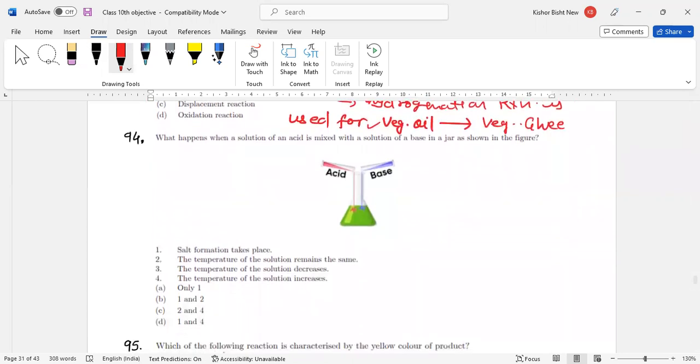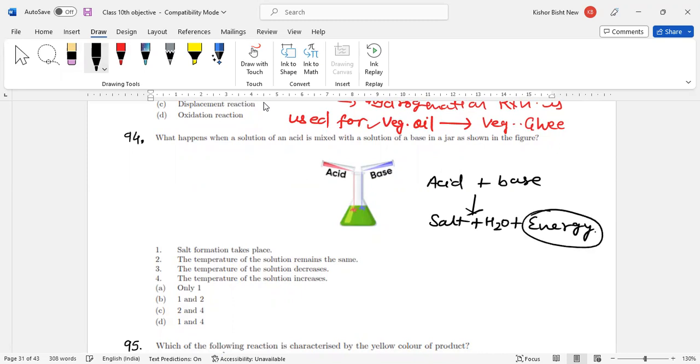What happens when a solution of an acid is mixed with a solution of a base in a jar? A solution is shown in the figure. What I told you is that whenever any acid reacts with a base, they always form a salt plus water, and they will release energy. If the reaction is releasing energy, this means the reaction is exothermic. This reaction is exothermic in nature. Second, this reaction is also called a neutralization reaction.